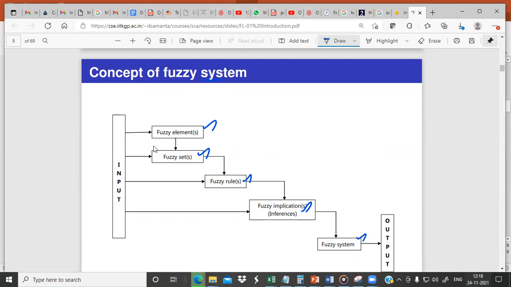From this we can get some output. So the input goes to the fuzzy system. The input can either directly go to fuzzy elements, sets, rules or implications, and then from the fuzzy set we can derive the output.